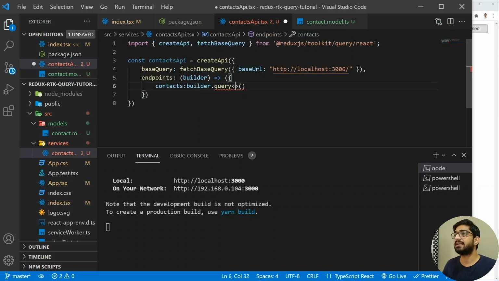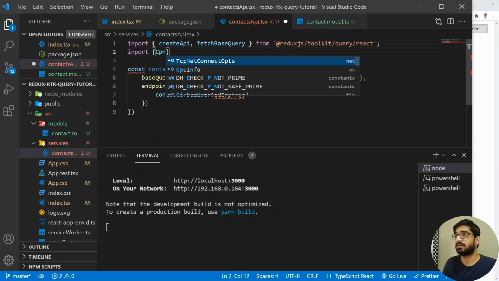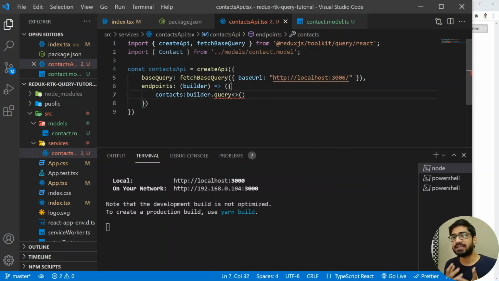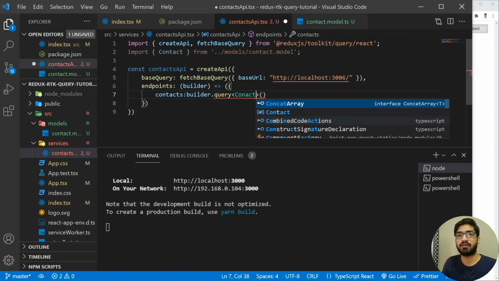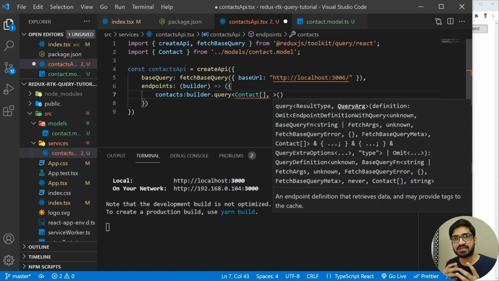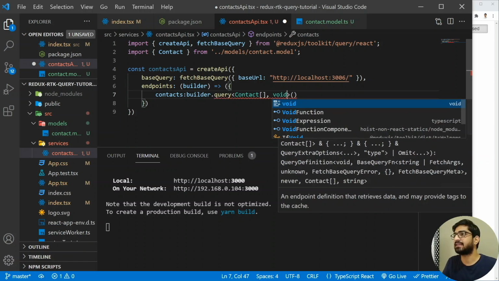Now let's go back here and import that interface. So I'm going to import contact. We are fetching all the contacts, so it's going to return us a contact array. Let's add the contact with the array of contacts. Since we are not passing any parameter or argument when we use this query, we are going to have void here.